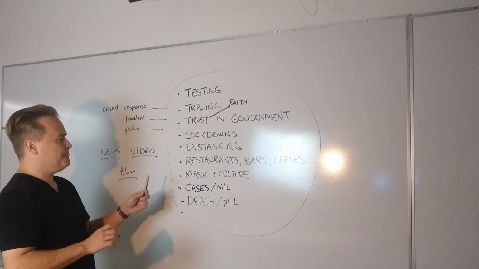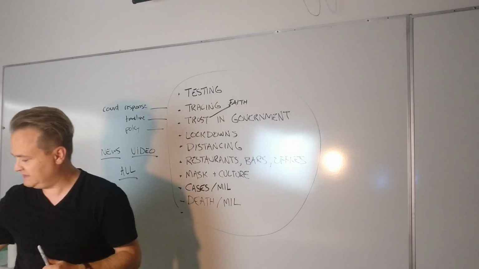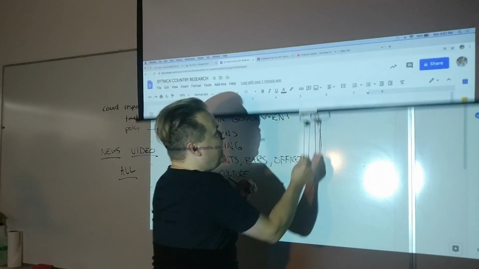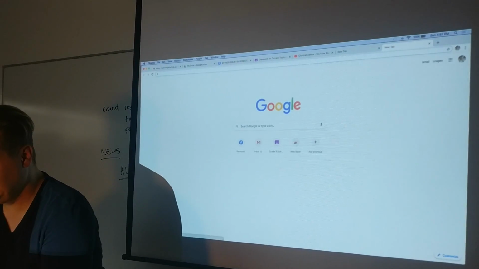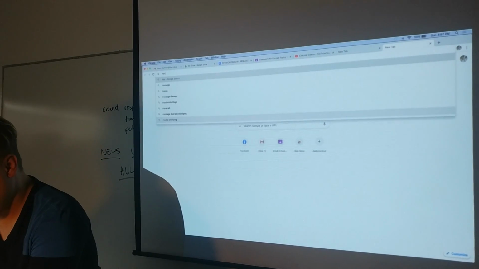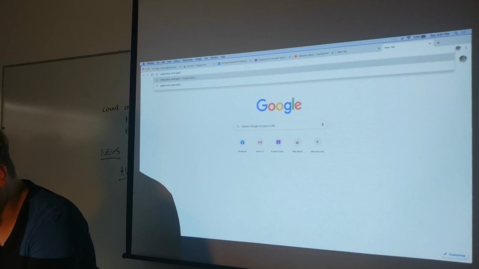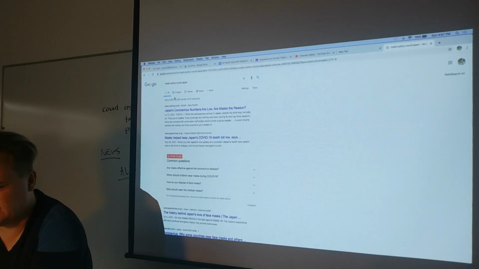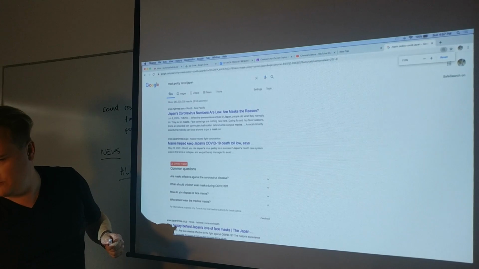So for example, let's look up mask policy for a country. Let's do that quickly. I'll unmute that. Bring this down. Let's bring up a new tab. So if I searched mask policy COVID Japan, let's see if we find something. All right, so there's the All tab right here. Let's make this a little bigger for you.